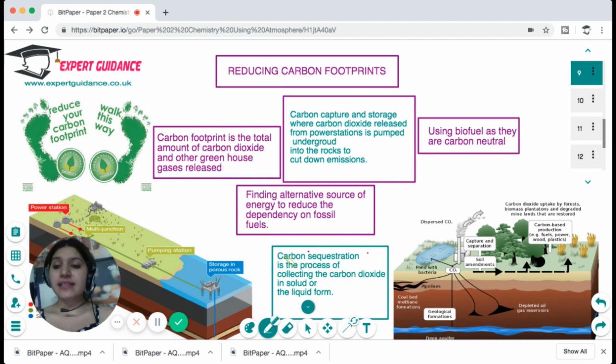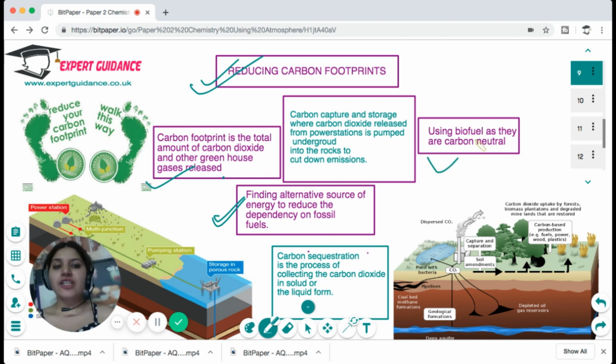Now, what is the solution for that? The solution for that is reducing the carbon footprint. Now, what is a carbon footprint? Carbon footprint is the total amount of carbon dioxide and other greenhouse gases that are released in any product or service. So how can we reduce the carbon footprint? First, we can find alternative sources of energy to reduce the dependency on fossil fuels so that we can cut down the carbon dioxide emission.